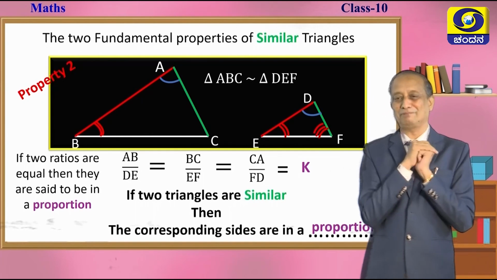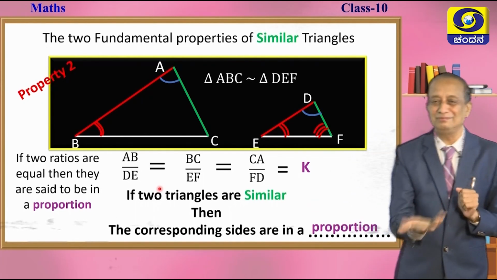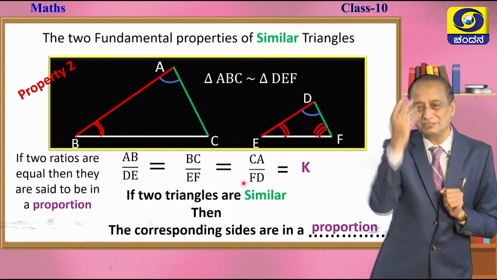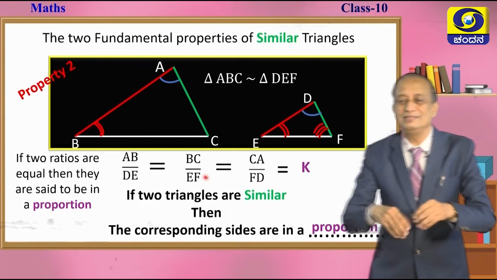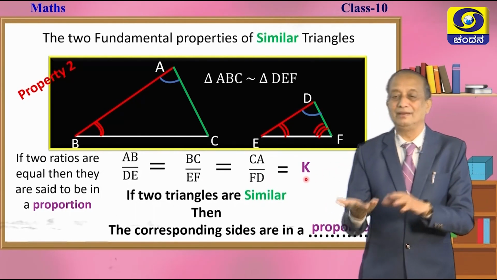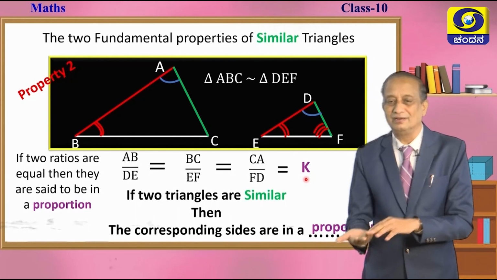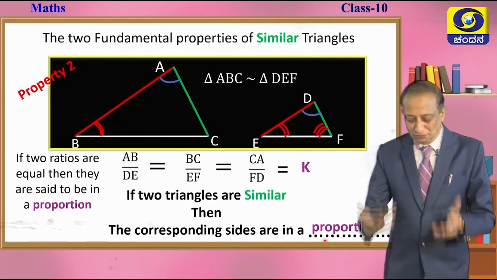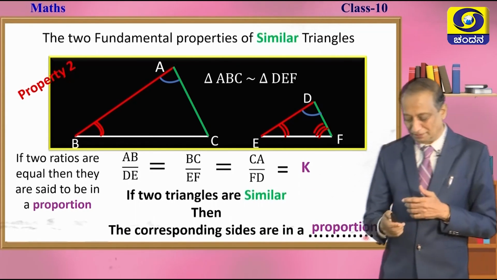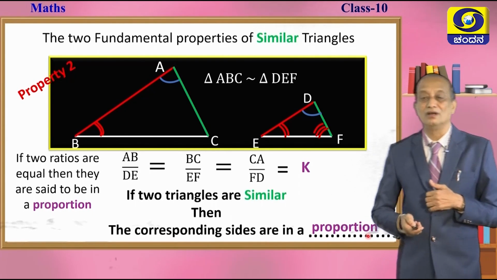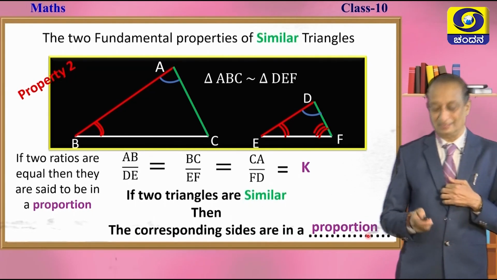And look at the second property. If they are similar, not only will they be equiangular, but the corresponding sides will be in the same ratio. AB is twice DE, then BC will be twice EF, and AC will also be twice DF, children. What a beautiful, fantastic property, and these are the two fundamental properties of similar triangles.